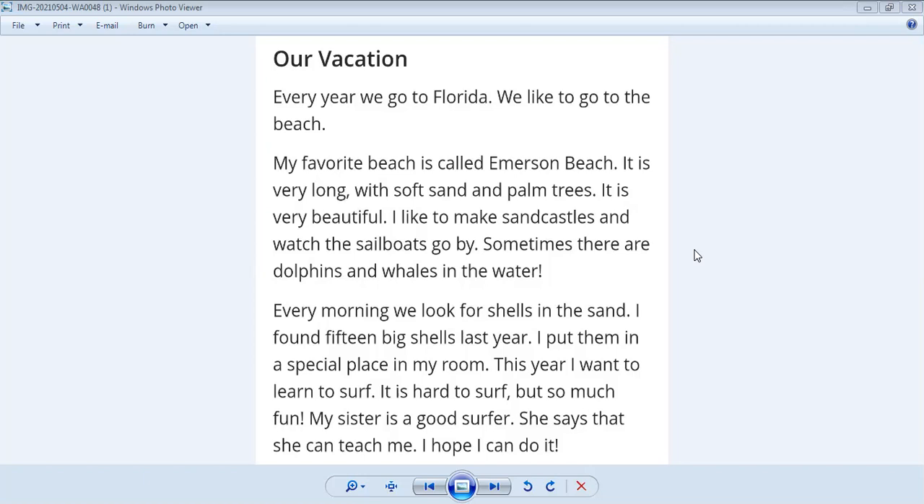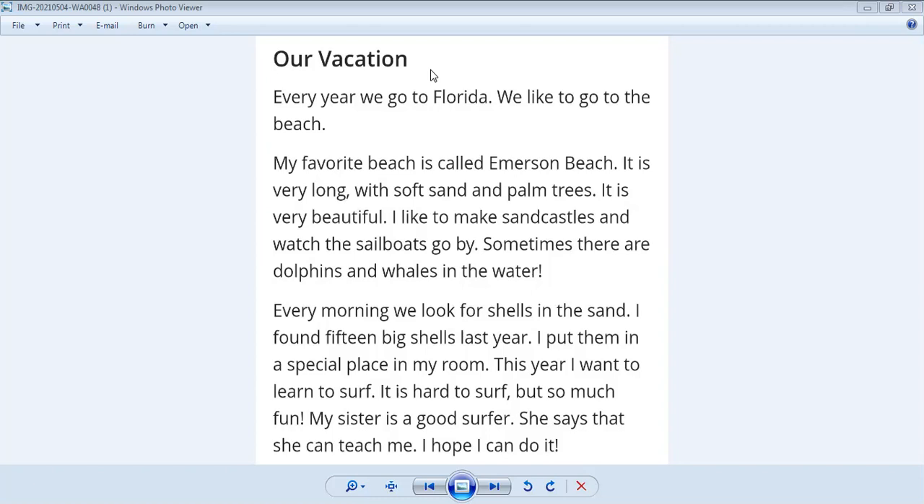Can you tell me which tense this is? Is this the present, past, or future tense? This is simple present tense. Every year we go to Florida. We like to go to the beach. Yes, this is simple present tense. So the purpose of showing you this is to identify the tense.